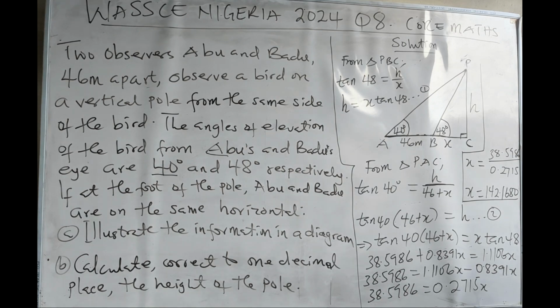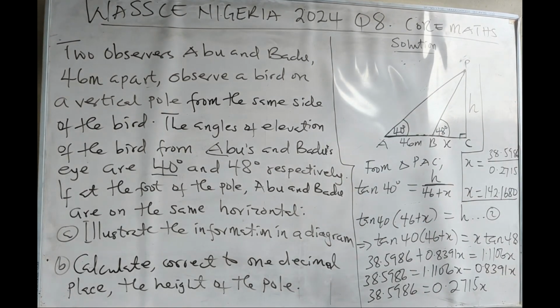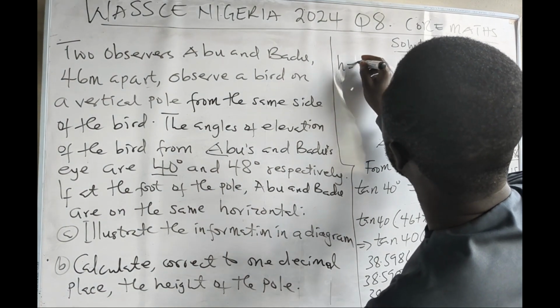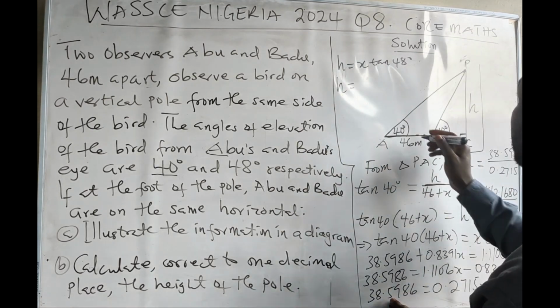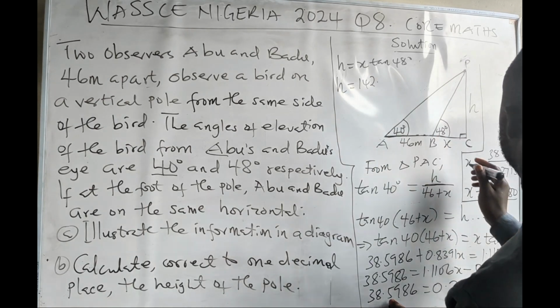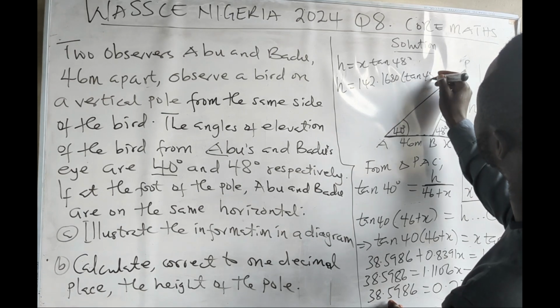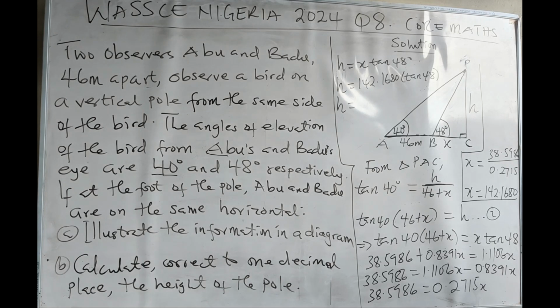We are finding the height of the vertical pole. Our h is x tan 48, so we are going to substitute x into equation 1. What was our h? x tan 48. So our h is 142.1680 times tan 48. When we multiply this by tan 48, we are going to get our answer.